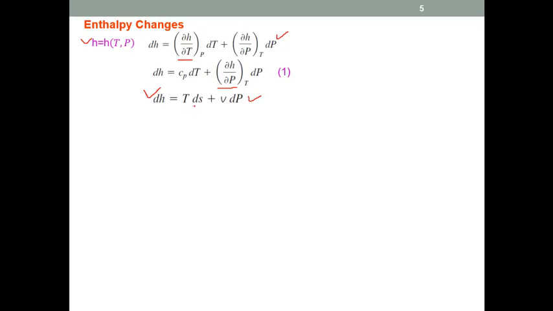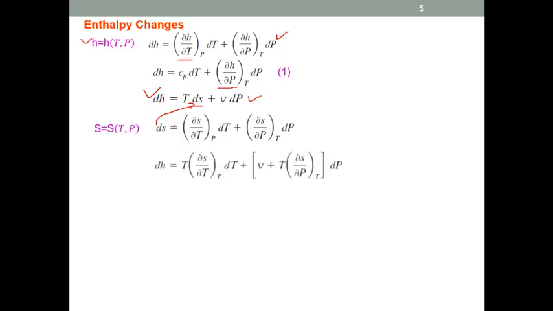So again we need the change in entropy. If we assume that entropy is a function of temperature and pressure, then the total differential of dS is equal to partial S by partial T into dT plus partial S by partial P into dP. Now we can put this dS here, so we'll have dH equal to T times the value of dS. Then if we put it in and rearrange, we'll get dH equal to this. Let's say this is equation 2.